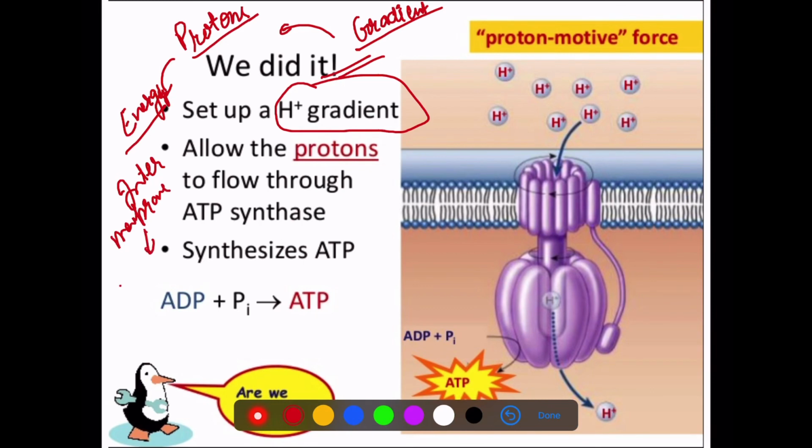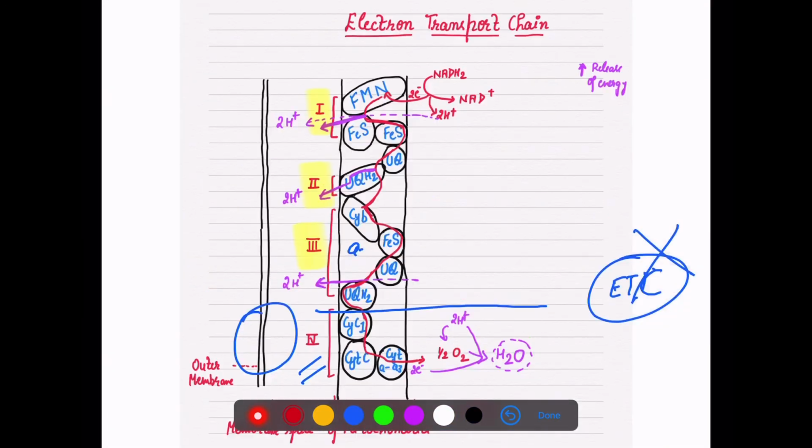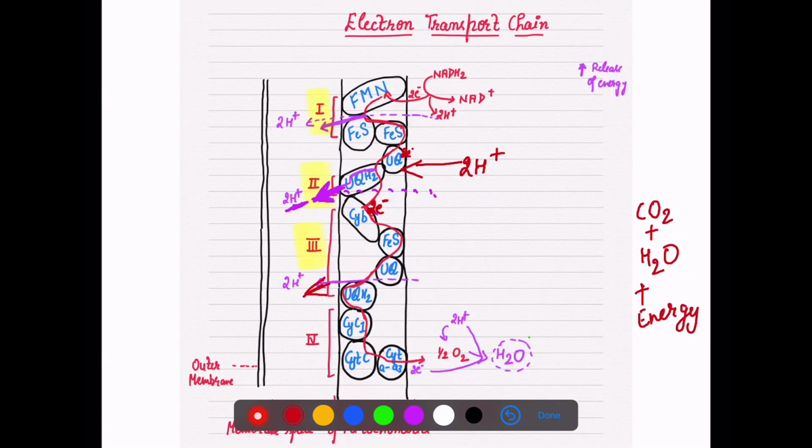Now these H positive ions have to move back to the matrix. In our next lecture we will discuss how these protons move back into the matrix, because now there is a high concentration on this side and a very low concentration on the other side. So movement will be from high to low.